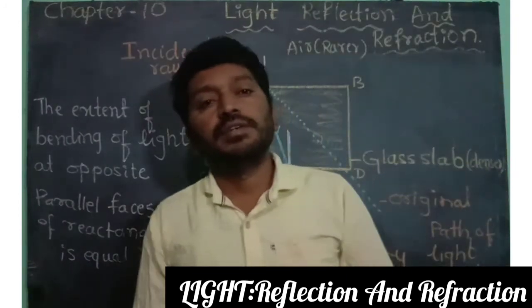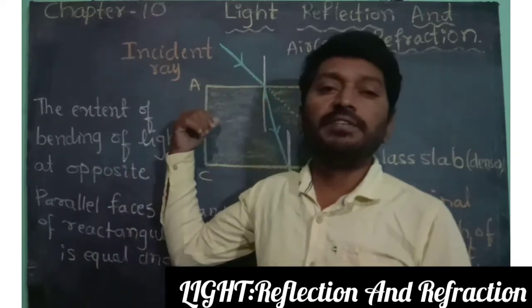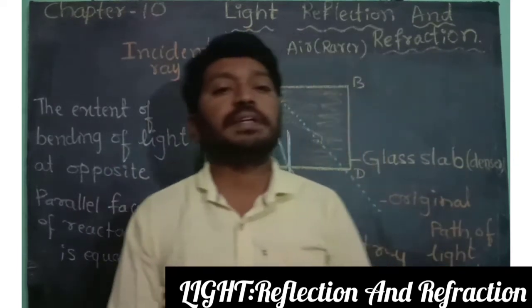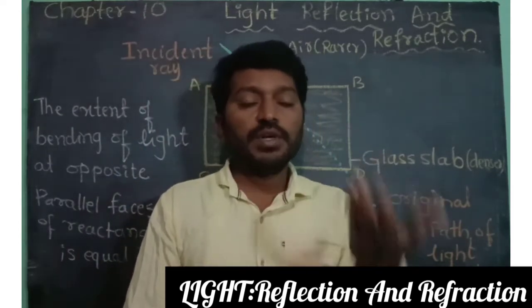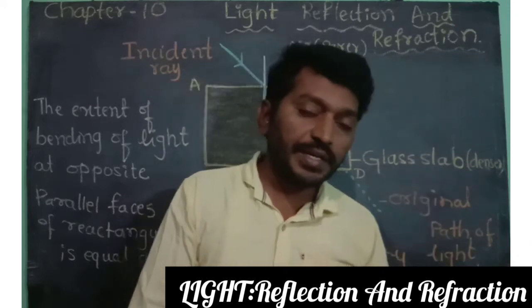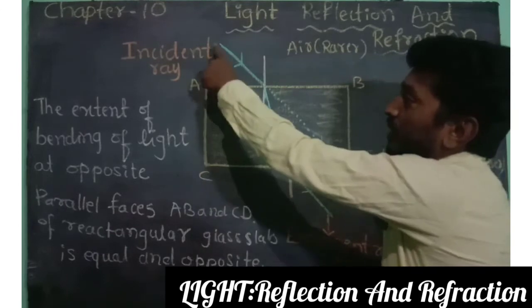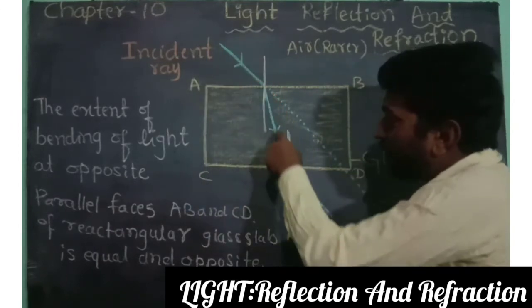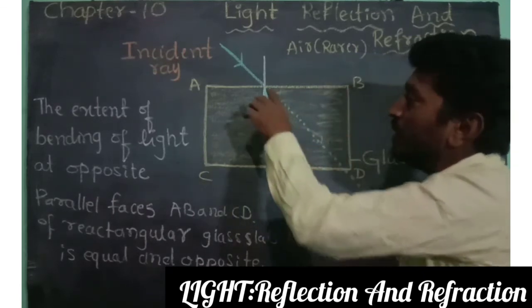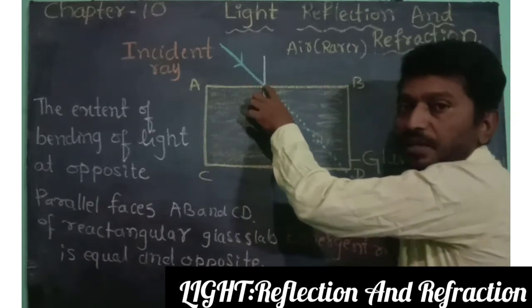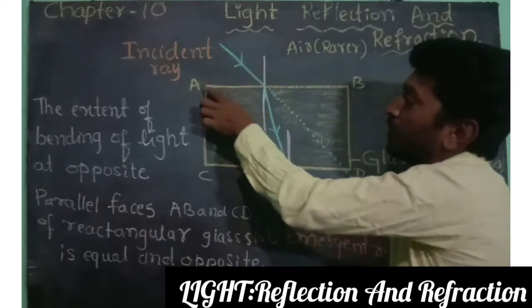Dear students, now there are two laws in the refraction. First law of refraction and second law of refraction. What is the first law of refraction and what is the second law of refraction? Dear students, first law of refraction: the incident ray, refracted ray and normal drawn from the point of interface of both media all lie on the same plane.